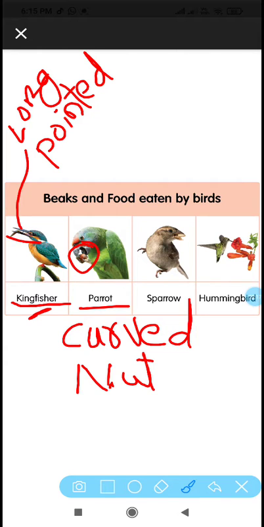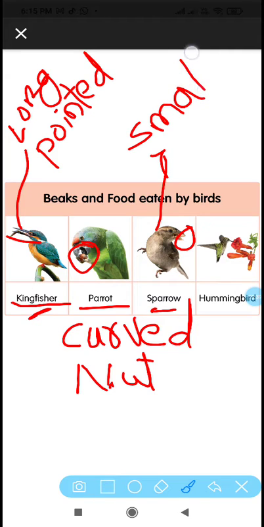Now identify another bird, that's the sparrow. So what type of beak does the sparrow have? Sparrow is a small bird and has a small pointed beak. The bird is small and even the beak is small. It's a small pointed beak.